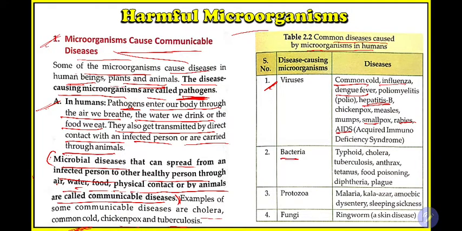Then we have diseases caused by bacteria, which have common names: typhoid, cholera, tuberculosis, anthrax, tetanus, food poisoning, and plague. Then protozoan diseases like malaria, kala-azar, amoebic dysentery, and sleeping sickness are common. Fungi cause ringworm, which is common on our feet. It is a skin disease.